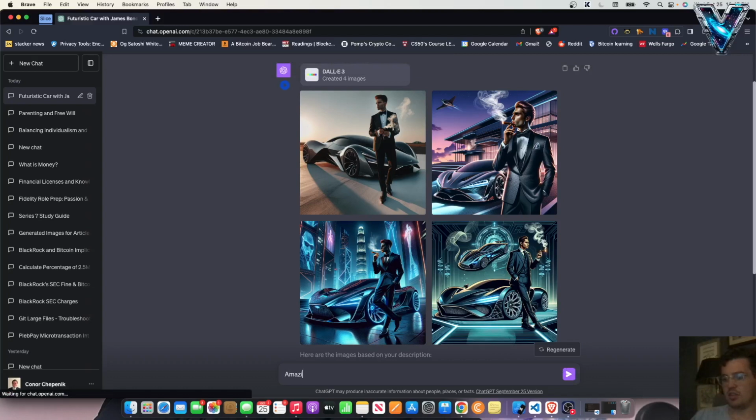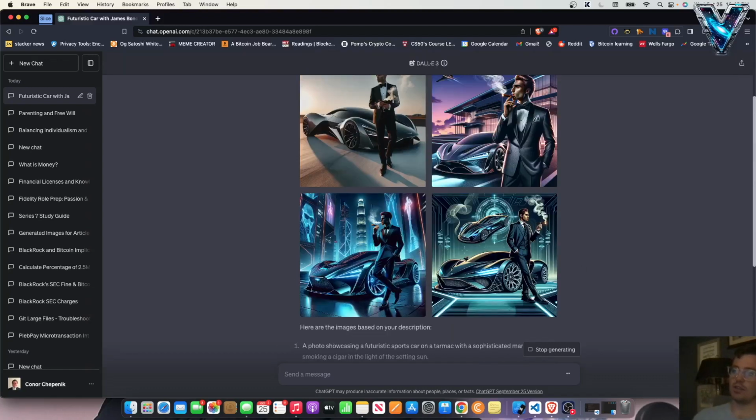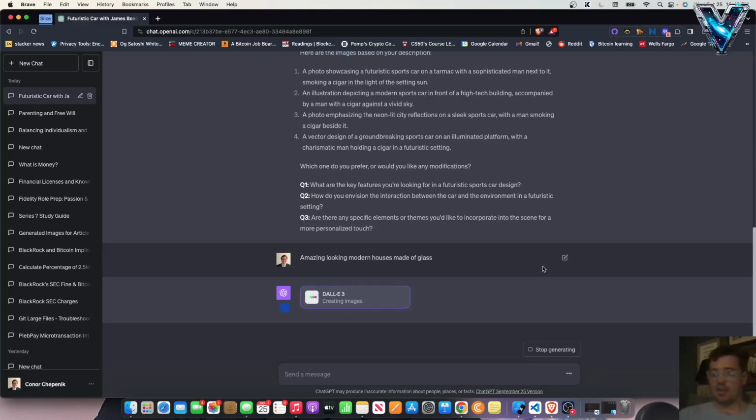Amazing looking modern houses made of glass. My partner more so likes the nice brick or kind of the older colonial look, but personally I've always been a huge fan of modern houses. So maybe after this prompt, after we get some dope modern houses made of glass, I'll prompt it for brick houses, and then we'll go through the modern looking houses while it builds the brick houses for us. It definitely takes a little bit of time, but I think it's well worth it. And yeah, I'm just amazed at how fast this technology is coming along.